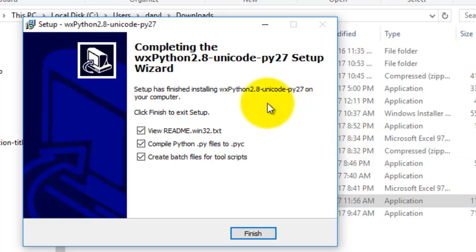Okay, so the installation wizard has finished, and here we've got these tick boxes for README, compile .py files to .pyc, create batch files for the tool scripts. These all have to be ticked, so click finish.